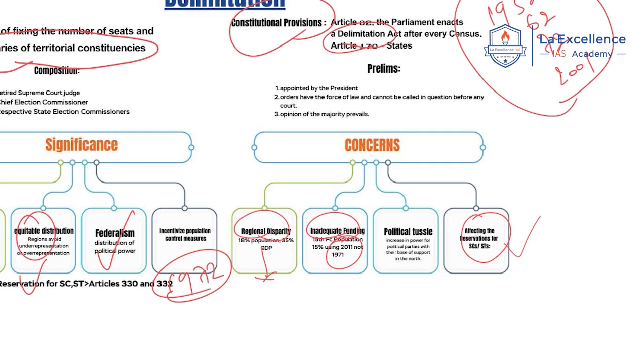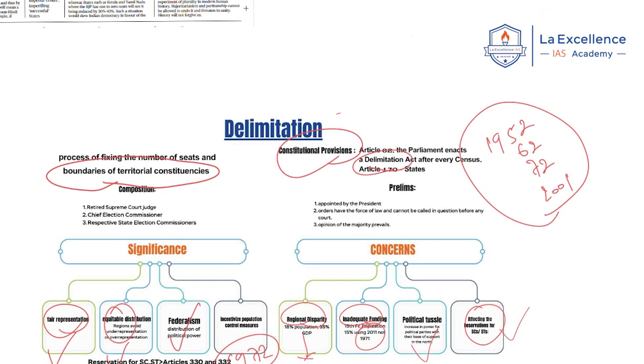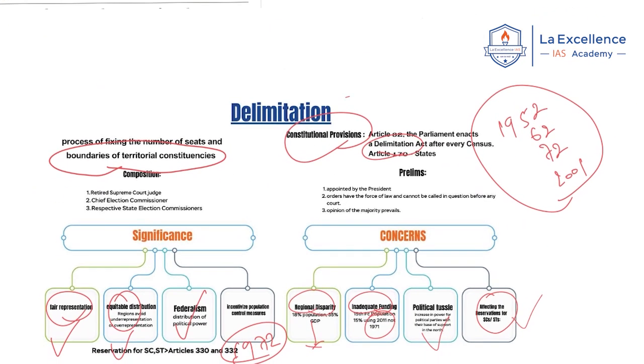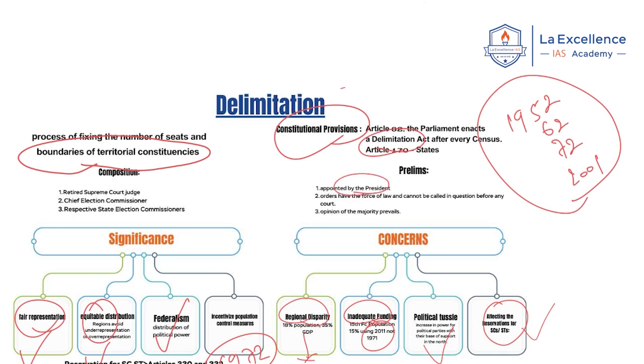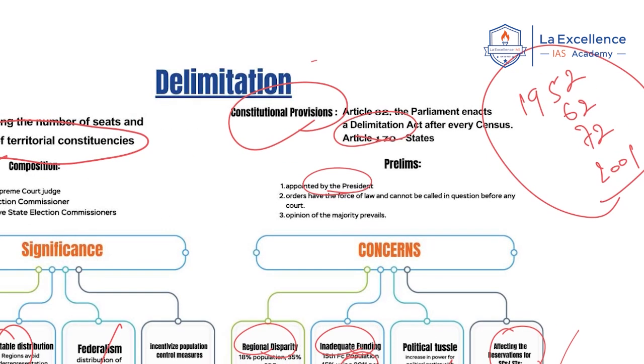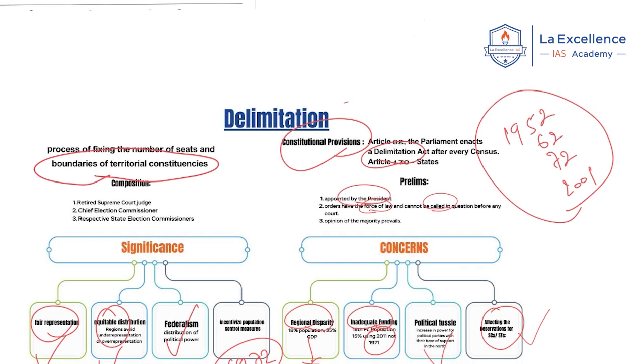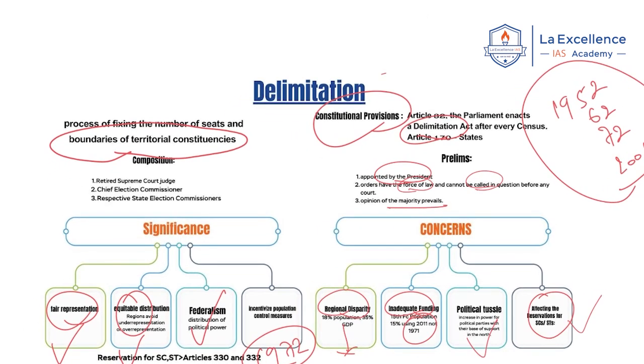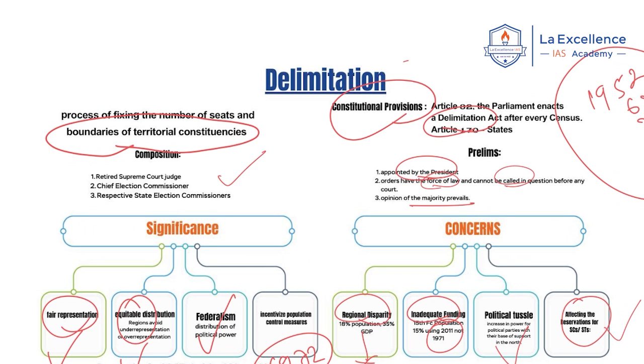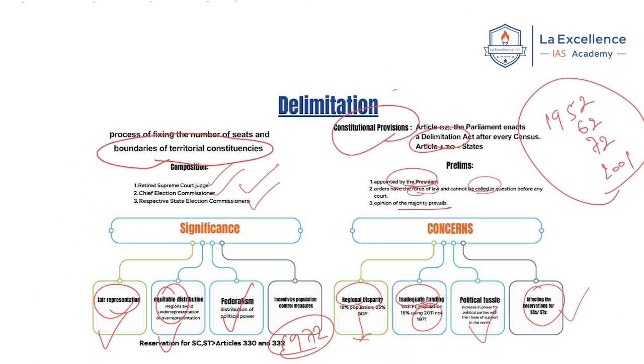From the prelims perspective also, this is very important because previous year questions have been asked about delimitation. Just remember that the delimitation commission is appointed by the President. The orders of the delimitation commission have the force of law and cannot be called into question by any court. The decisions of the commission are taken by the opinion of the majority. It consists of a retired Supreme Court judge, the Chief Election Commissioner, and the respective State Election Commissioners. These are the things you have to remember from the prelims and mains perspective.